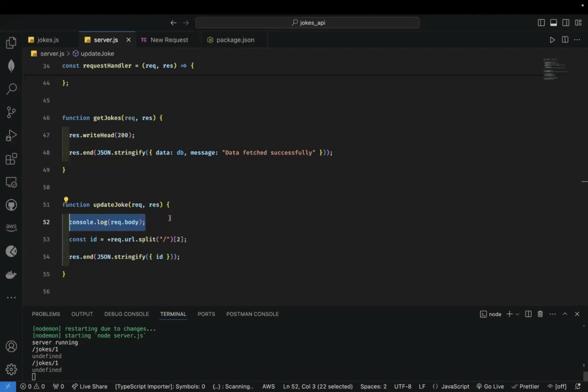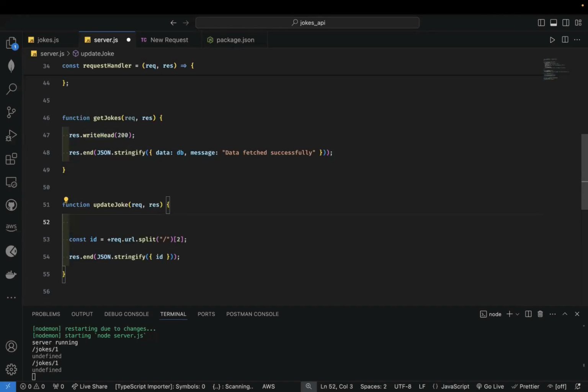Okay, so I think this body, I'm mixing it up with how Express works, all right? Because it's been a while since I dealt with HTTP directly. So I think it's going to come in as a buffer.